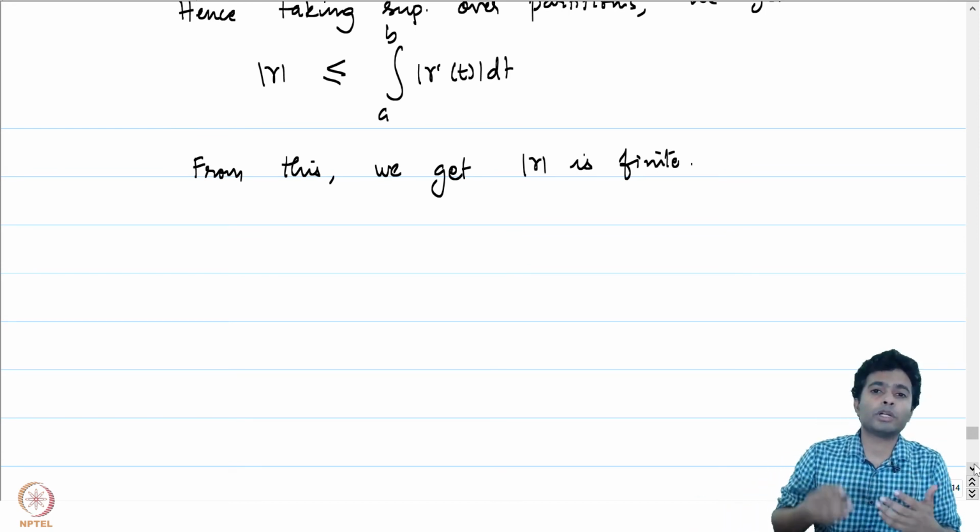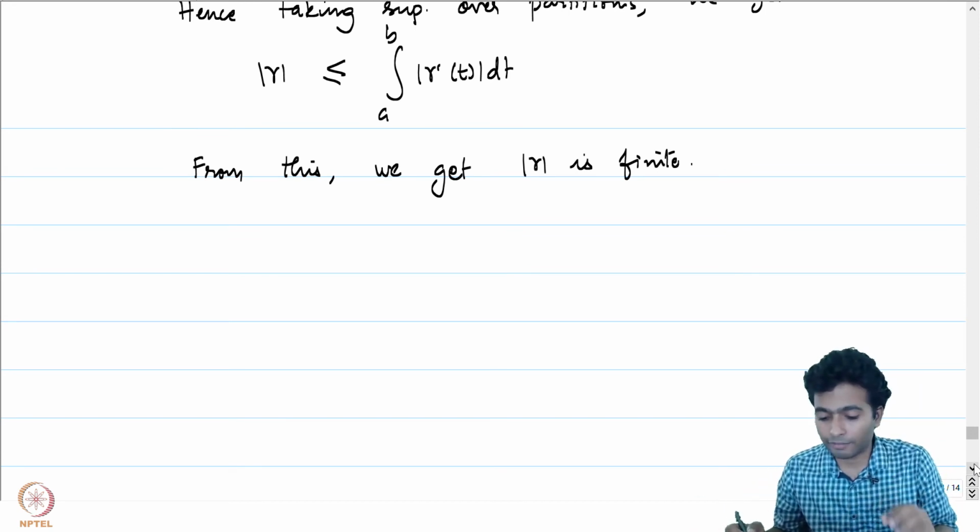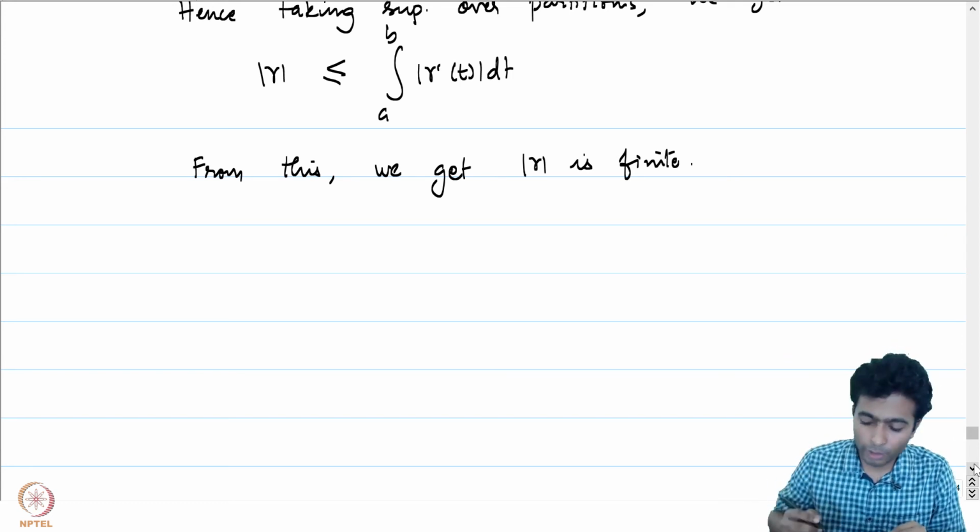To prove the inequality in the reverse direction, let us consider the following set.